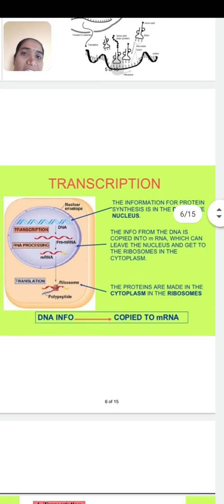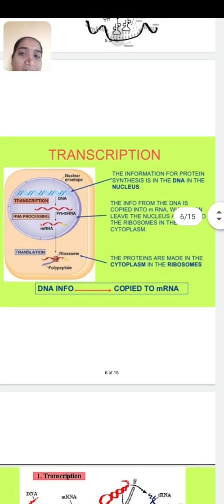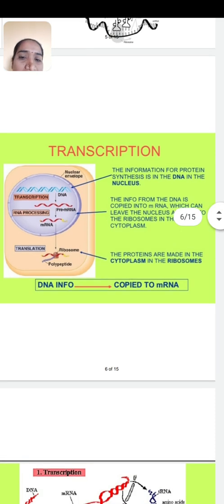Okay, then the next step is known as translation, in which mRNA is converted. Actually, mRNA does not convert directly into a protein, but mRNA is essential for the coding of amino acids and the synthesis of the polypeptide chain, or synthesis of protein. Now, in translation, what happens?